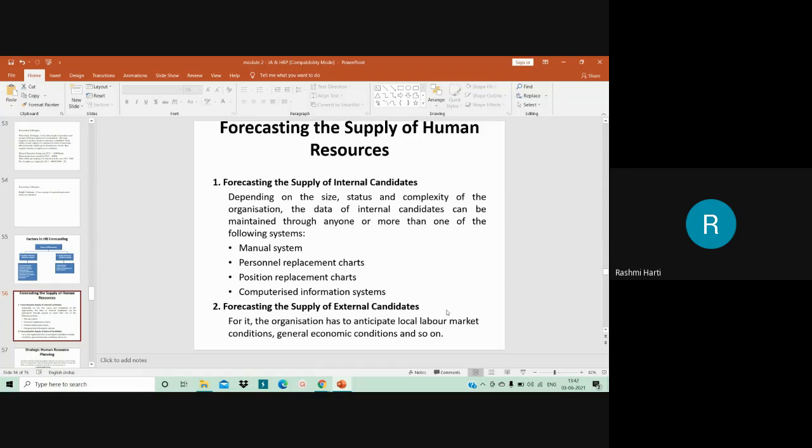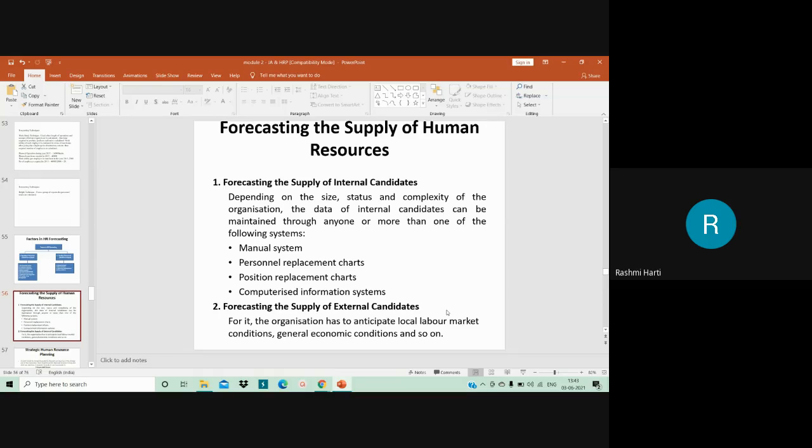A lot of secondary data with regard to economic conditions is available through both government and private publications. Occupational market conditions will also have to be anticipated while making a forecast with regard to supply of outside candidates. At times, there may be shortages of certain types of technical skills, while certain skills may be available in abundance.